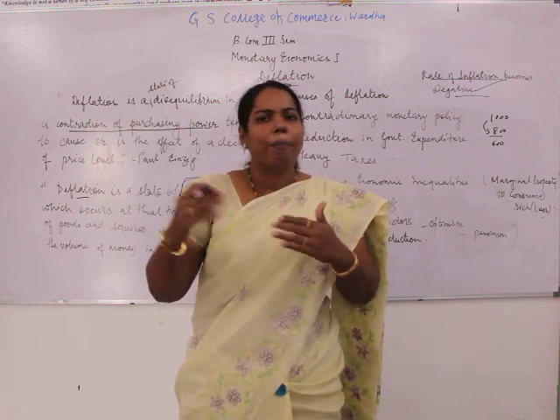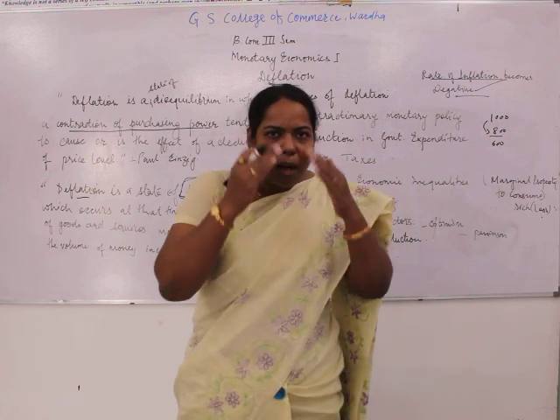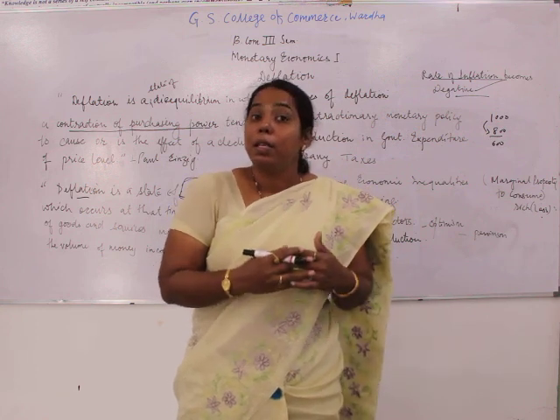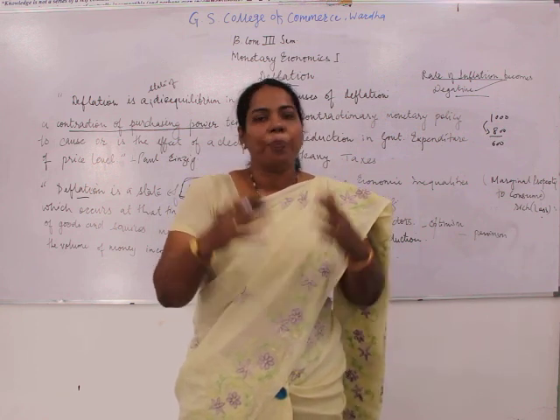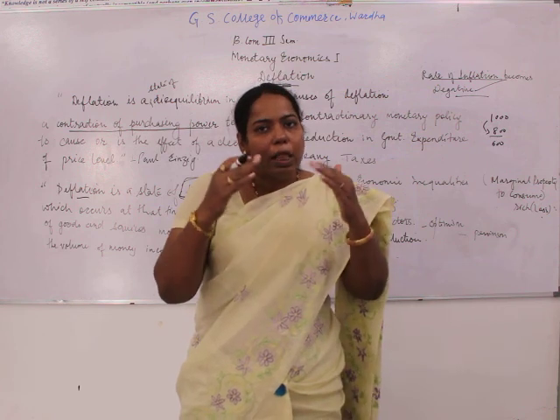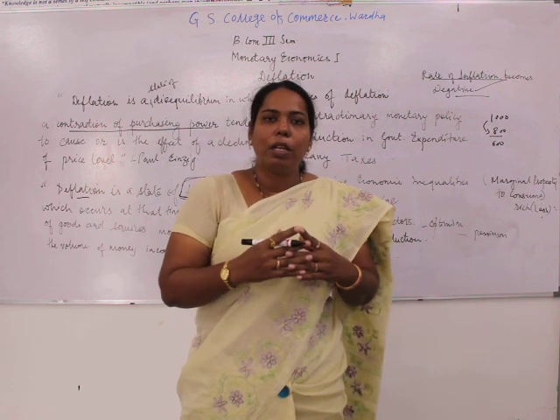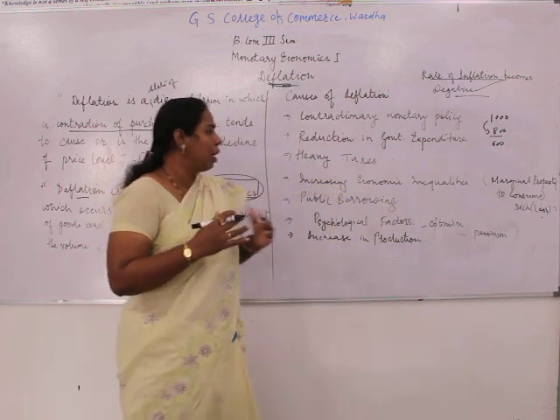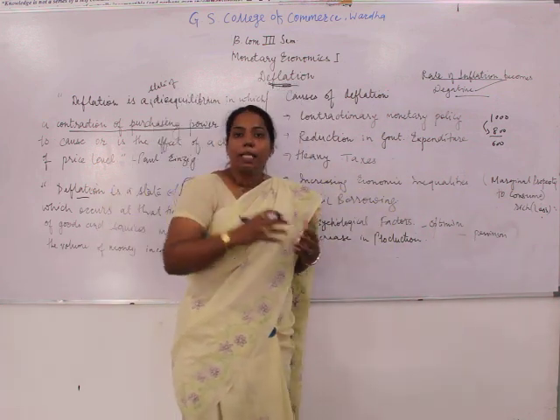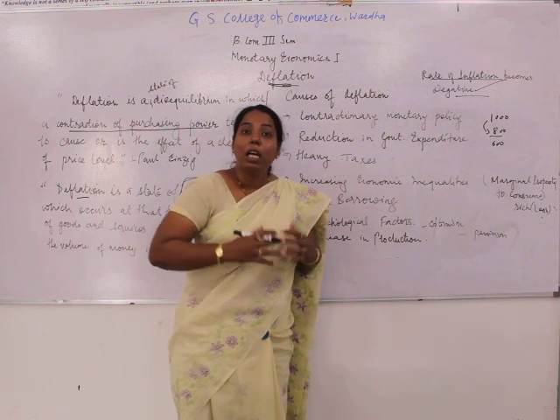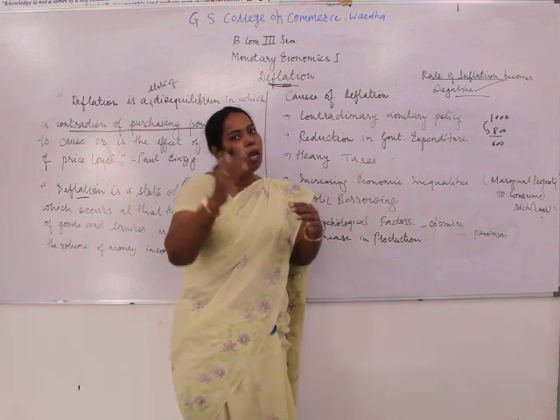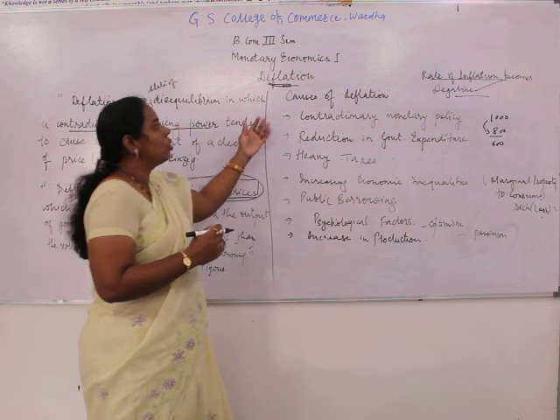In the same way, it happens to others also. So a sentiment of pessimism is developed in the economy, and as a result, the effective demand decreases. And when the effective demand decreases, we find there is a decrease in the general price level.